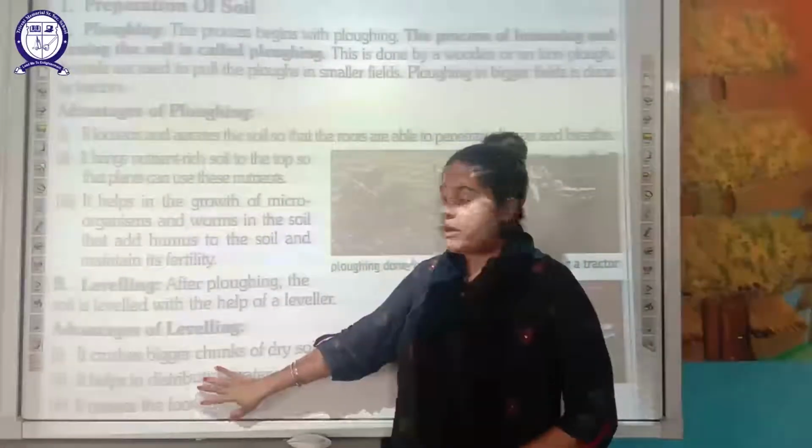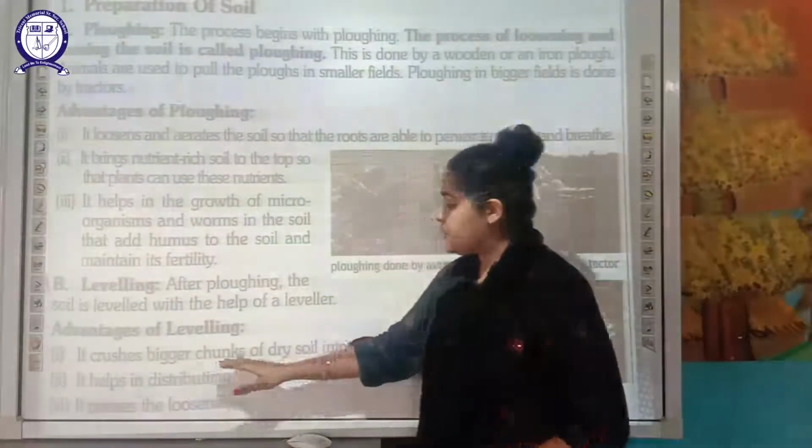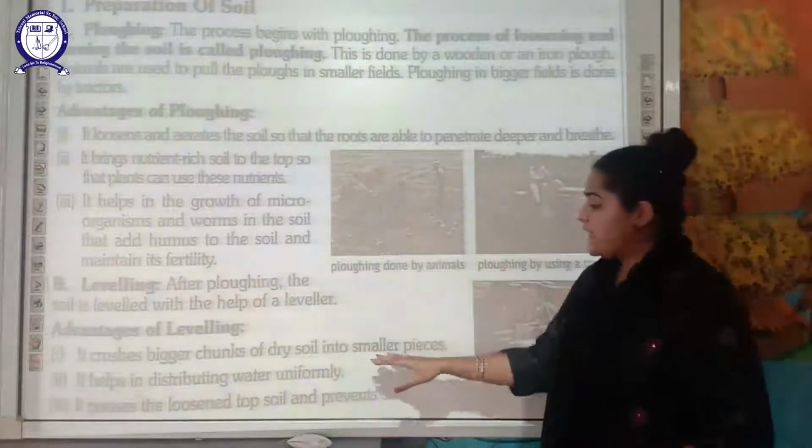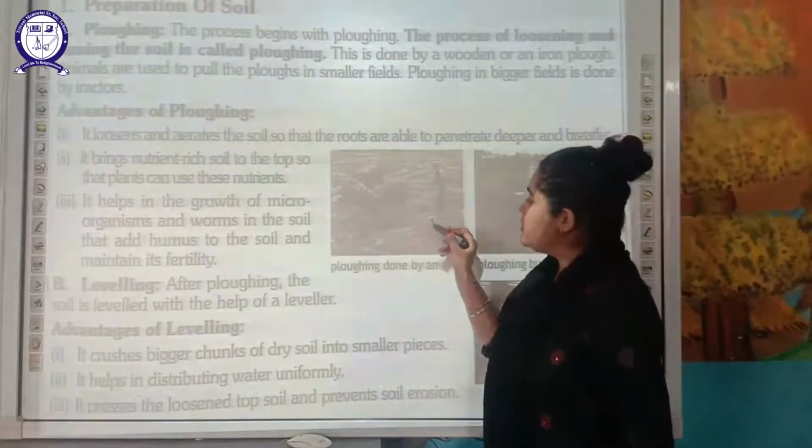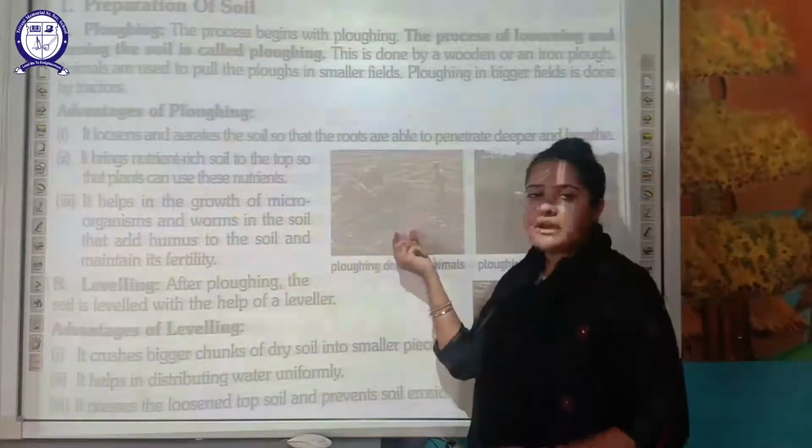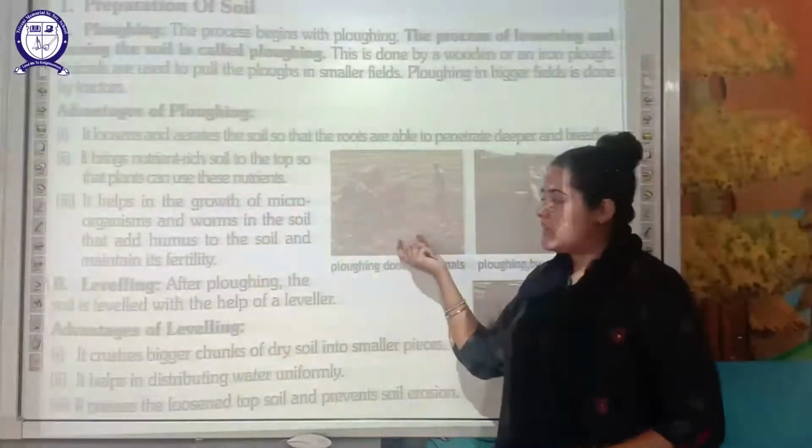So what is the advantage of leveling? It crushes the big clumps of the dry soil into small pieces. As you can see, after plowing, the soil becomes clustered and there are big lumps and clusters.